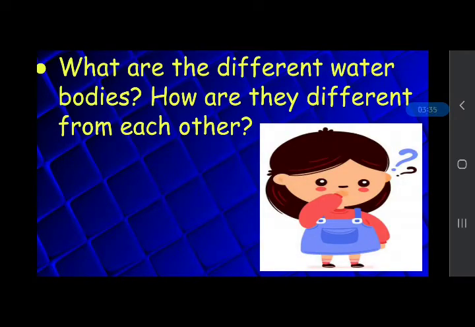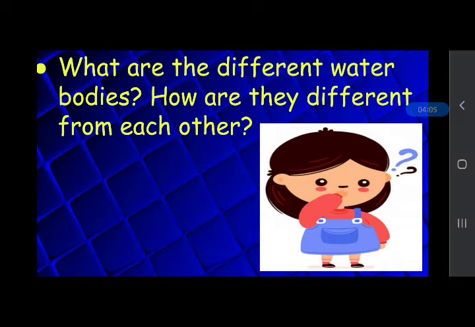And now answer this question. What are the different water bodies and how are they different from each other? You can answer to your partner. If you have any doubt, you can read the topic again. So ocean, seas, lakes, ponds and rivers are some of the water bodies. And what is the difference between them?